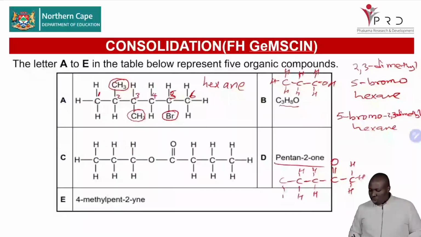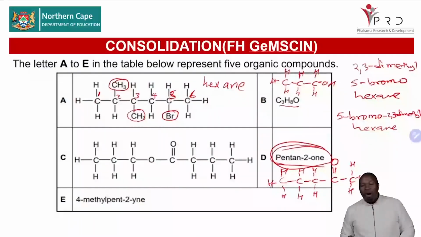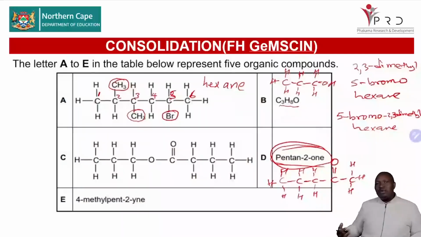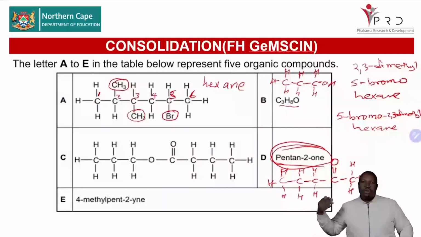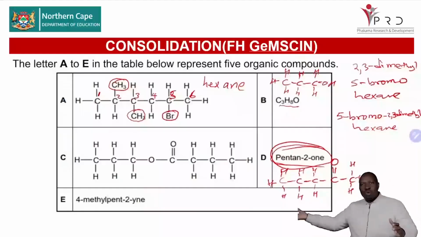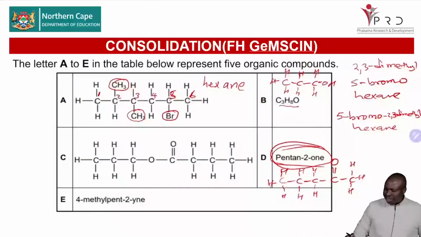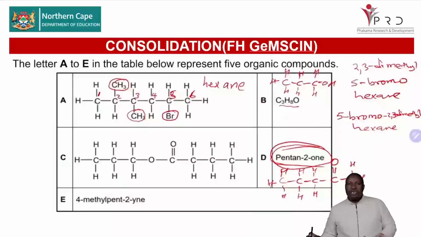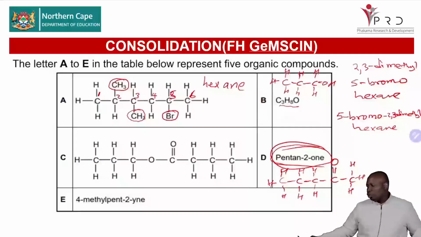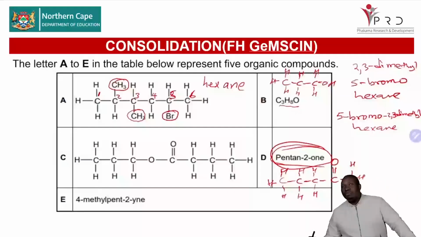So you're able to do that. We can ask you what will be the functional isomer of pentan-2-one. You will know that pentanal will be the functional isomer, because aldehydes and ketones are functional isomers. I'm hoping that any question we get out of this, you are able to do with all the foundation that we've laid.